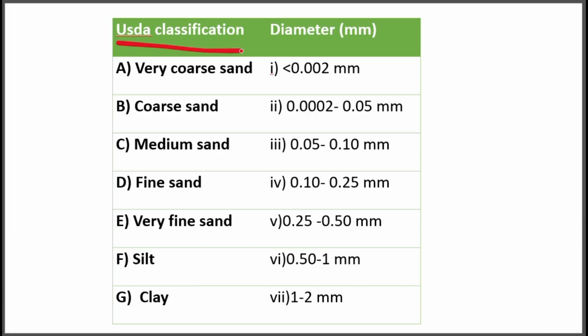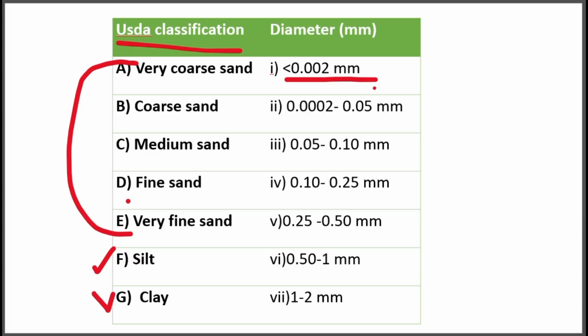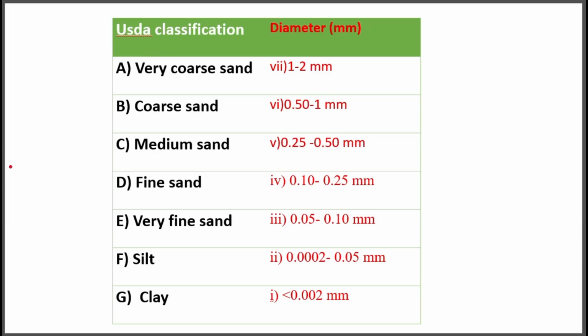It contains sand divided into five different classes, then silt and clay. Clay, obviously, will be 0.002 millimeter. So this is the correct answer. Please take a screenshot of this and study it well. Very coarse sand will be 1 to 2 millimeter, while clay is less than 0.002 millimeter, or 2 micrometer.